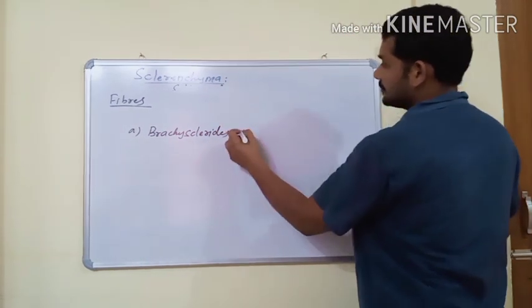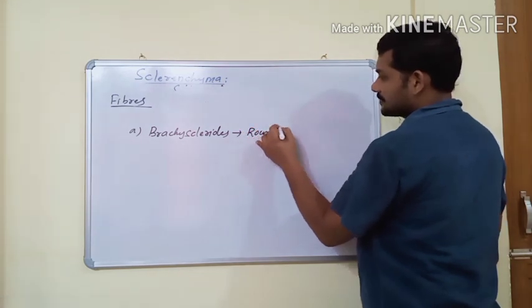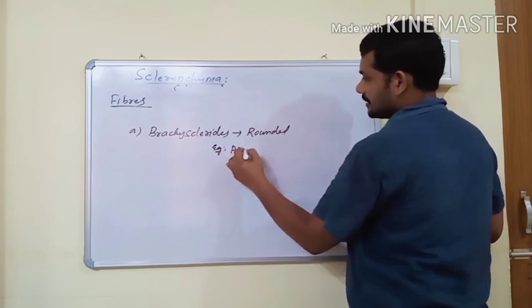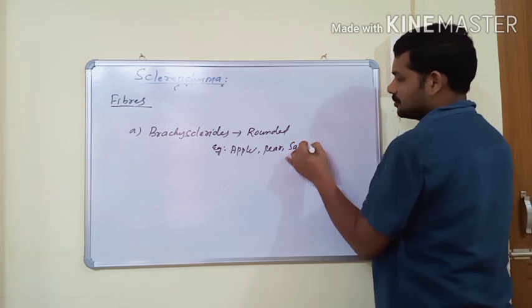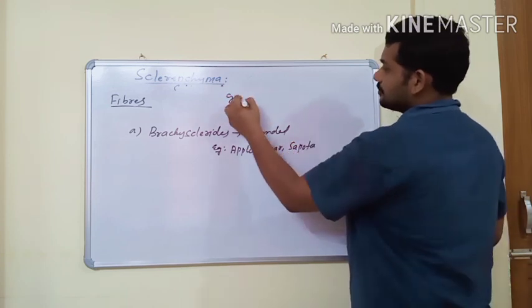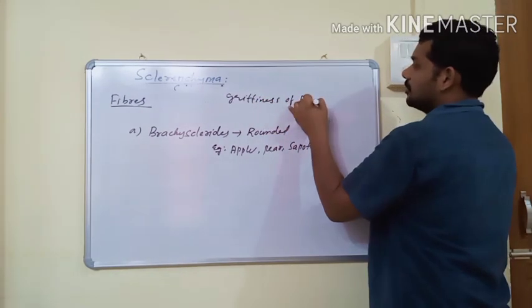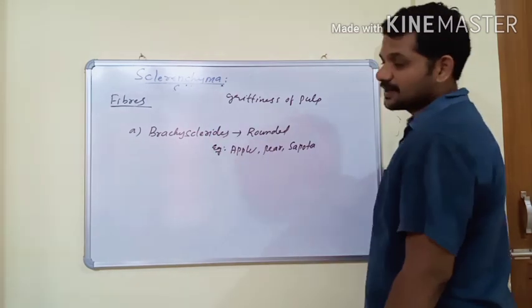They are rounded type of sclerites, and this type is usually present in apple and pears. The grittiness of the pulp of apple, pear, and sapota is due to the presence of brachysclerites.